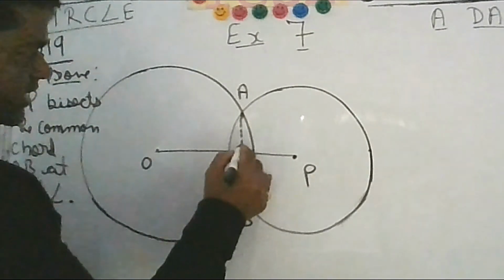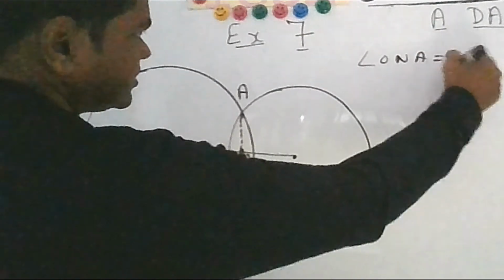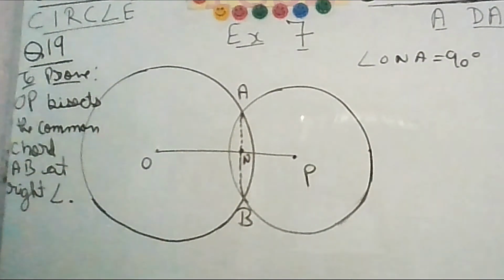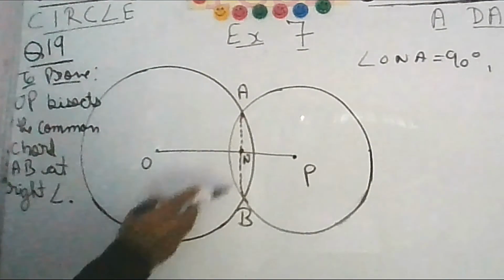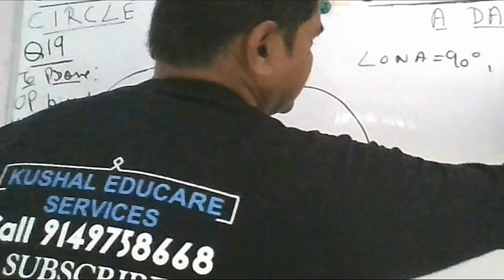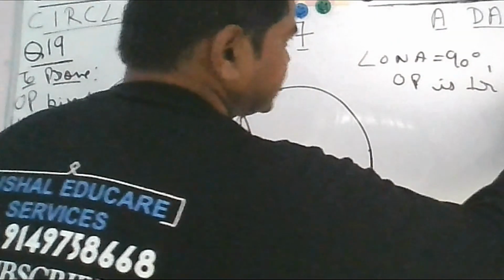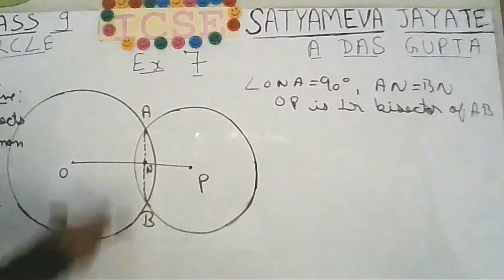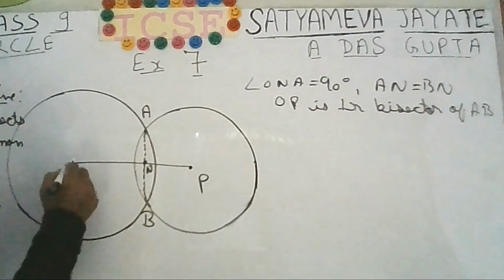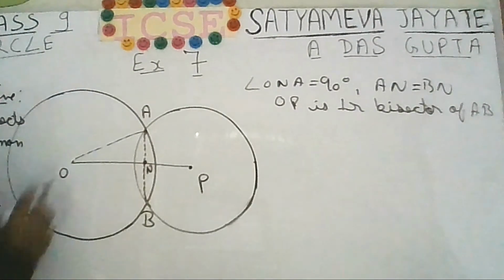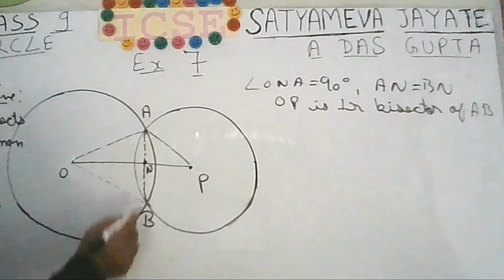So one is that this angle should be 90 degrees. You have to prove that angle ONA is 90 degrees. This is one point, and you also have to prove that if N is this point, AN is equal to BN. Then only you can say that OP is a perpendicular bisector of AB. So what you can do is join the points O and A, like this I am joining. Also join O with B. Now you can join A with P. You can join B with P.